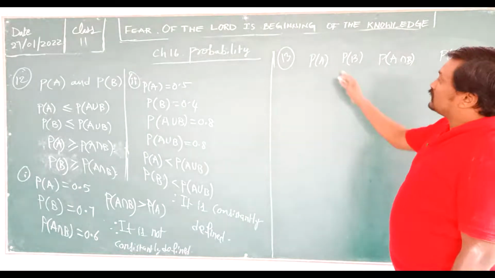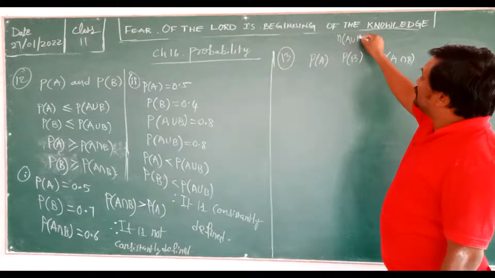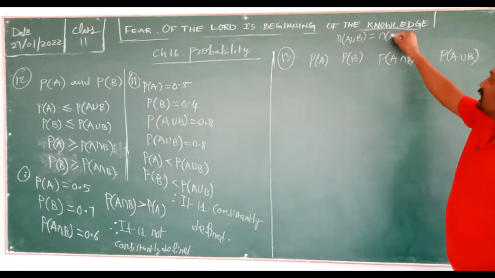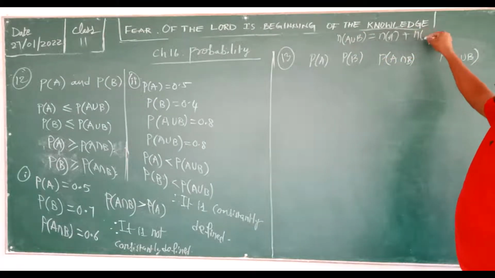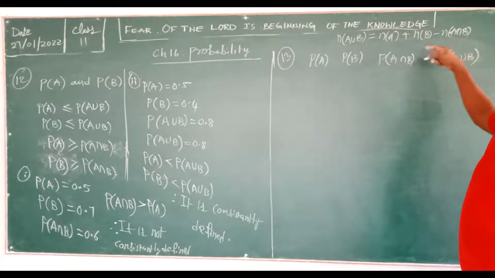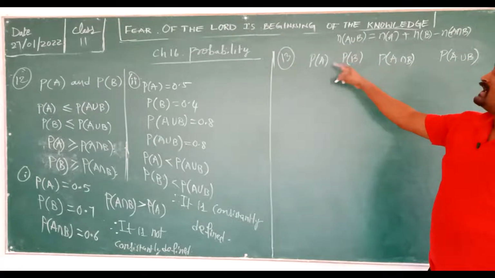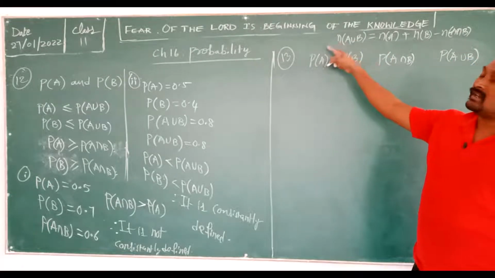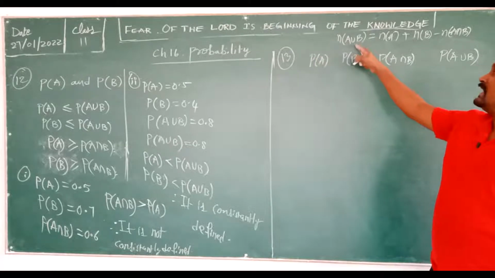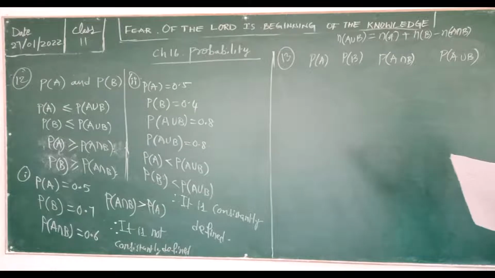Before going to that, you should remember this: N of A union B is equal to N of A plus N of B minus N of A intersection B. You learned this in sets. It is the same thing here, but instead of N we are going to use probability: probability of A union B is equal to probability of A plus probability of B minus probability of A intersection B.